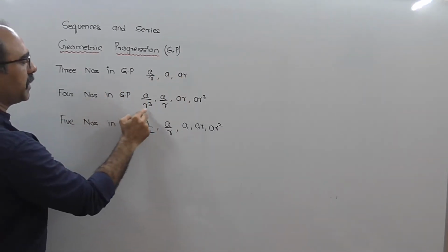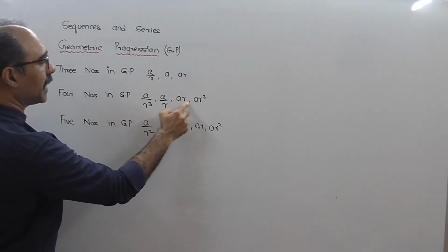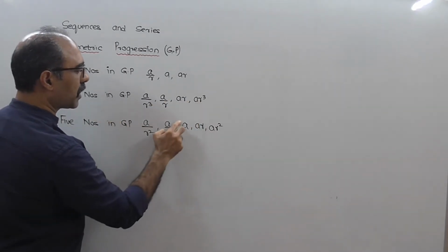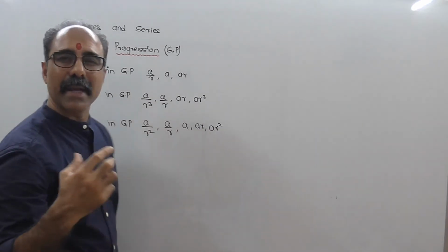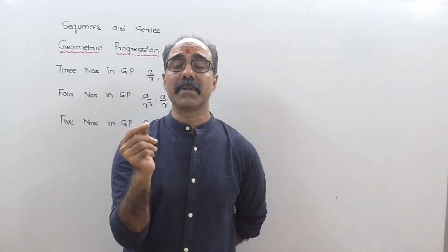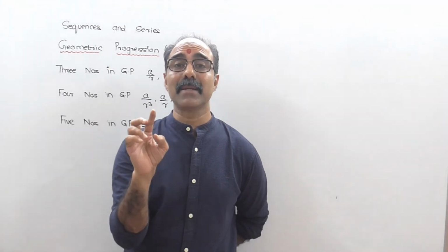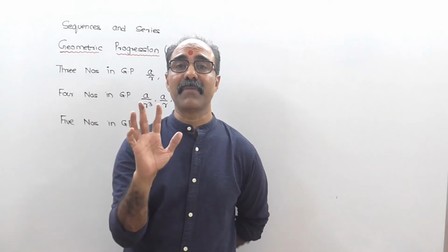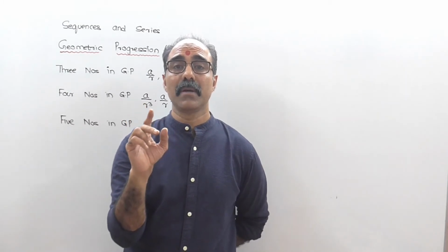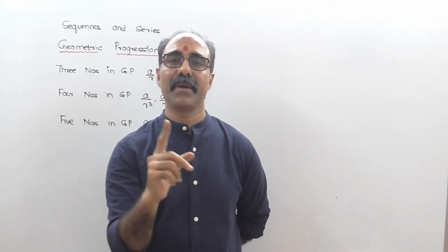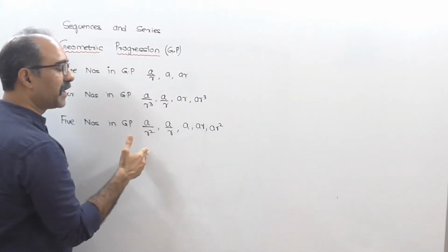4 numbers in GP are A upon R cube, A upon R, AR, AR cube. 5 numbers in GP are A upon R square, A upon R, AR, AR square. I think in AP you had something like 3 numbers, A minus D, A plus D; 4 numbers, A minus 3D, A minus D, A plus D, A plus 3D; 5 numbers, A minus 2D, A minus D, A plus D, A plus 2D. In the same way, you have got certain arrangement of definite numbers in GP.